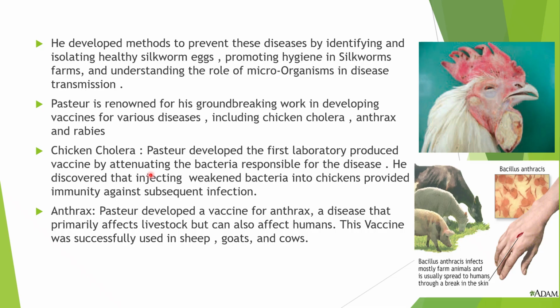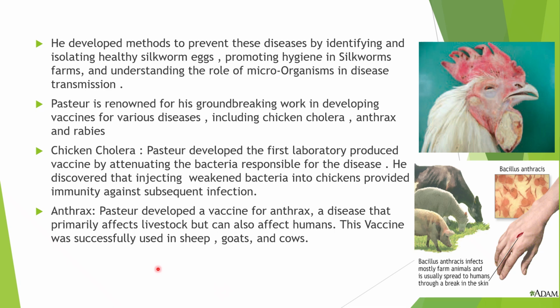It was by repeated passage into a non-host environment or by genetic modifications. This weakened bacteria used to be injected into the chicken, and this used to provide immunity against the infection. Thus he discovered the vaccine for chicken cholera.